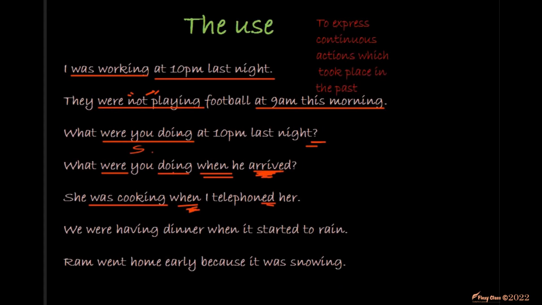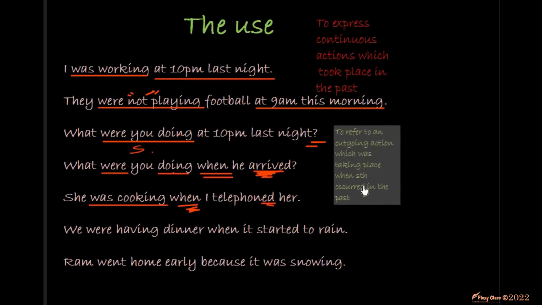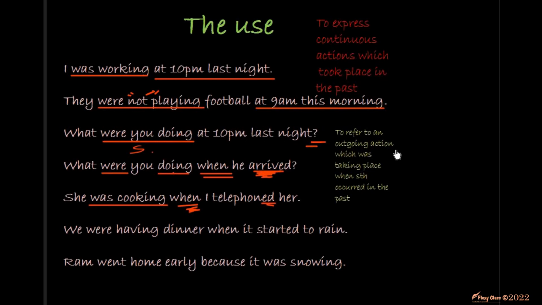We use the past continuous to refer to an ongoing or continuous action which was taking place when something occurred or happened in the past.